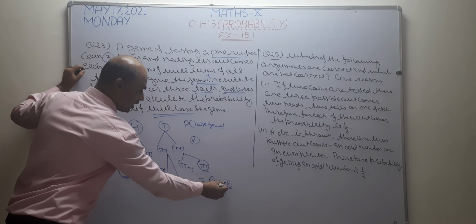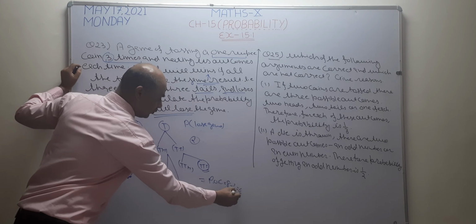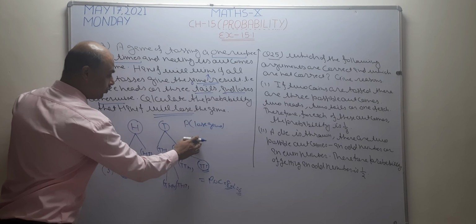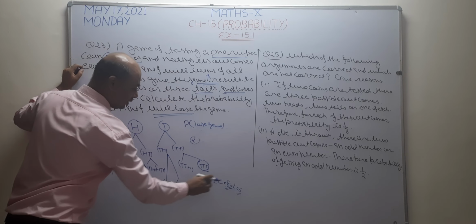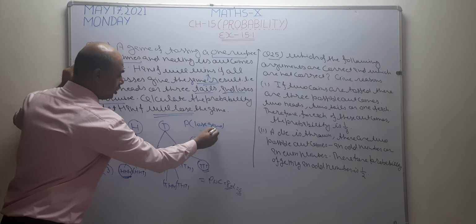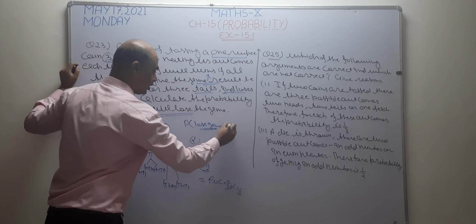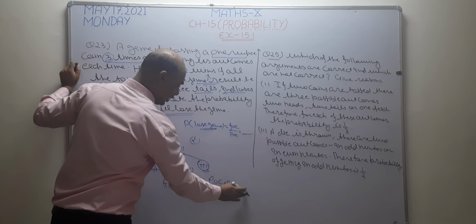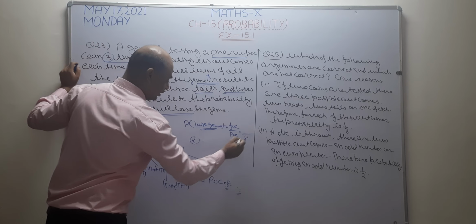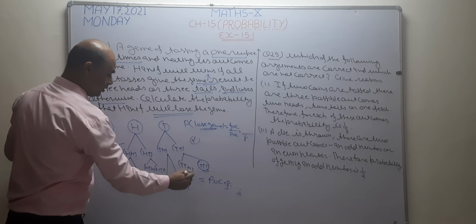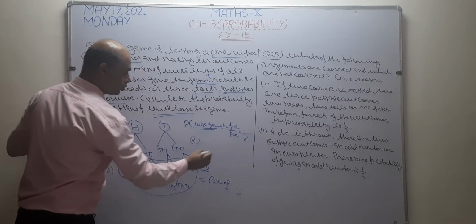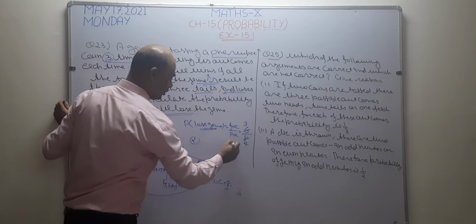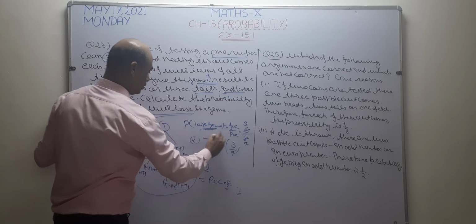But total possible outcomes are 8. It means for 6 times he is going to lose the game. Probability of winning the game is 2 by 8. But in this question he asked for losing the game. For losing the game, the answer becomes FOC upon POC. What is the POC? Possible outcomes is 8. So I write 8. 2 times he is going to win. It means all the remaining times he is going to lose. So how many times are there? 6 times. So the answer becomes 2 3s are 6, 2 4s are 8. So 3 by 4 is the answer of this question.